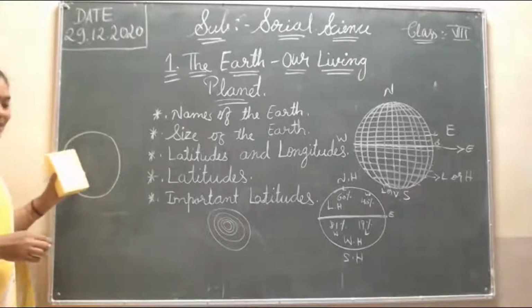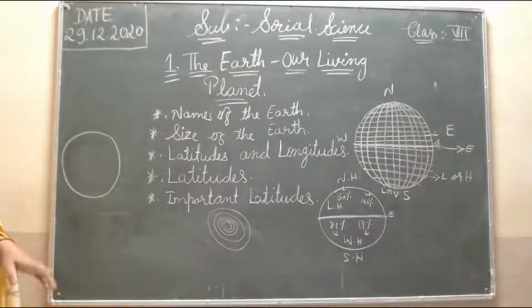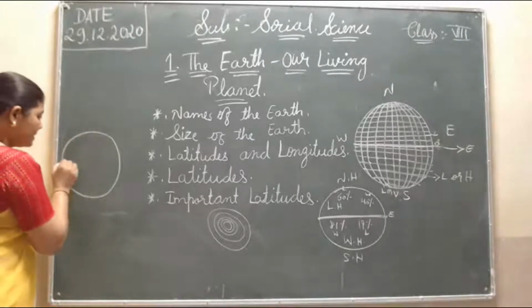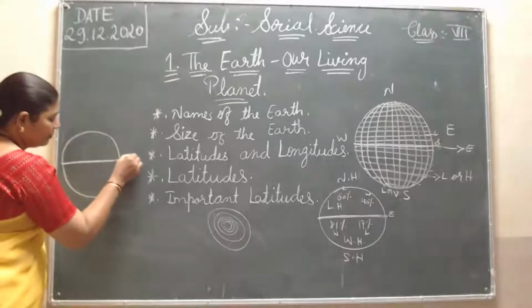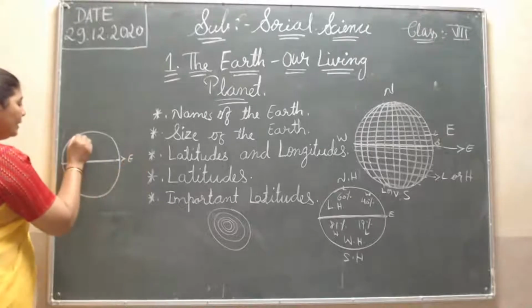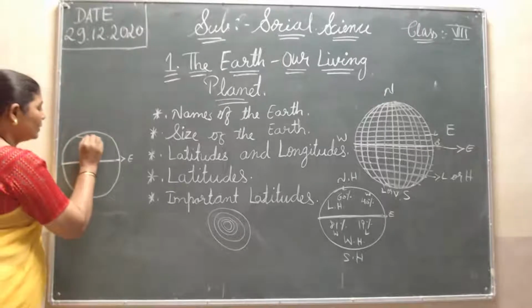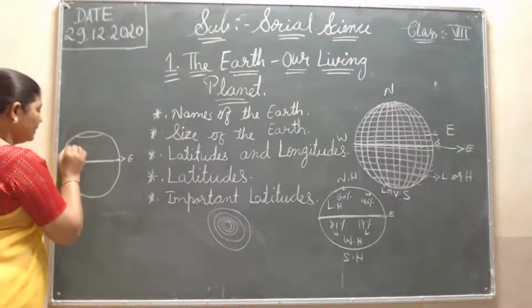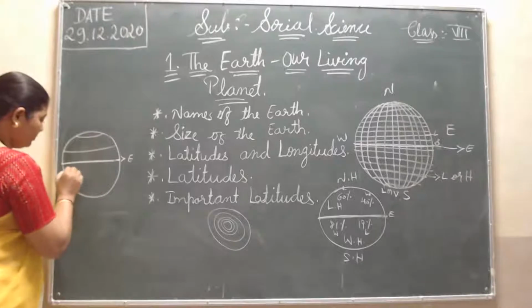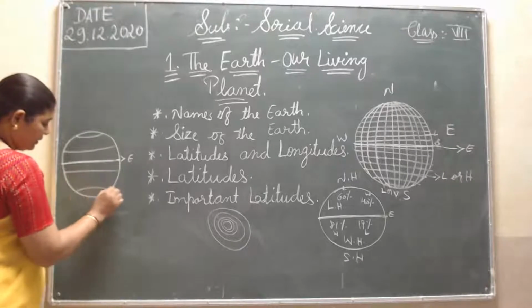Okay, so this is the world. Now I will show you first. This is the equator line, and here is the... Is it looking correct? Okay, here one, then here one it will come, then here.